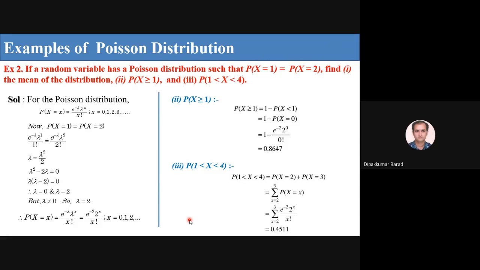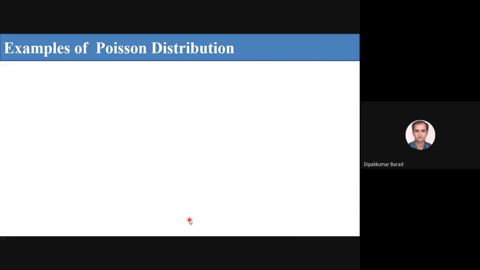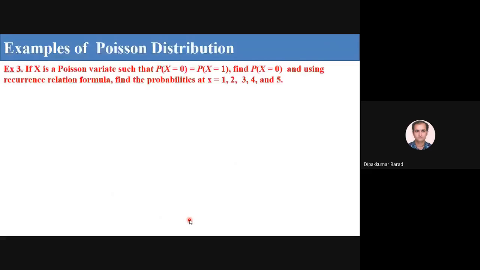Okay, now if X is a Poisson variate such that P of X equal to 0 equals P of X equal to 1, find P of X equal to 0, and using the recurrence relation formula, find the probabilities at X equal to 1, 2, 3, 4 and 5. Here we are given a Poisson distribution, and we are also given P of X equal to 0 equals P of X equal to 1.